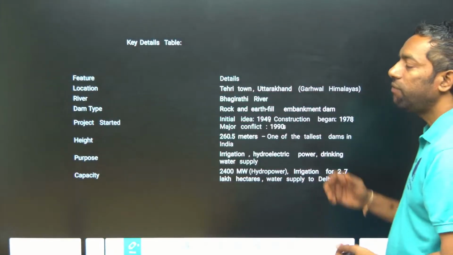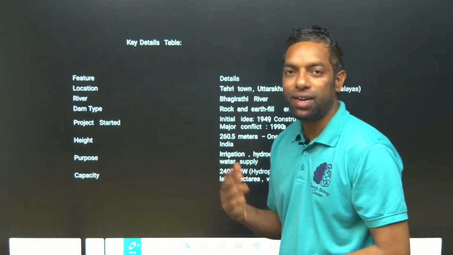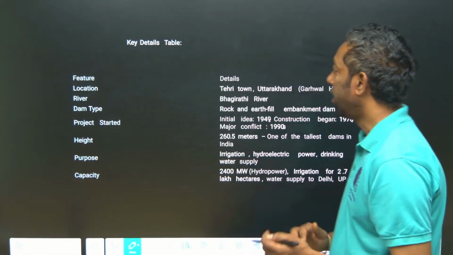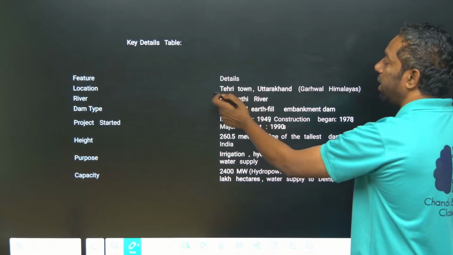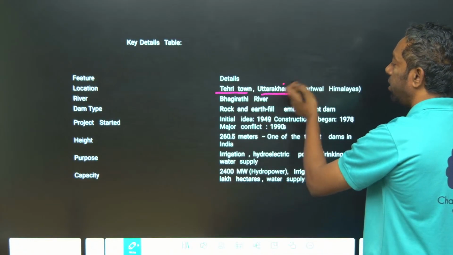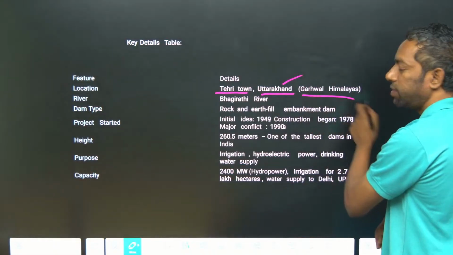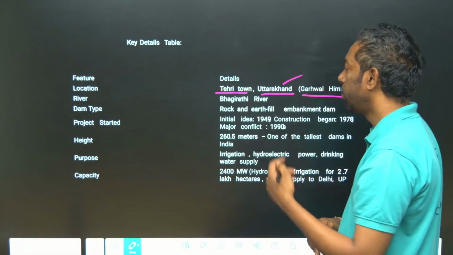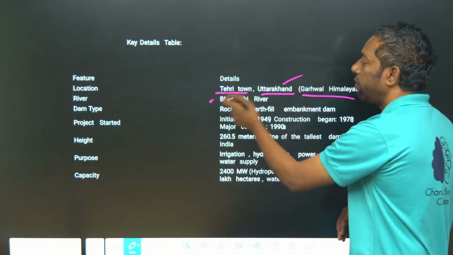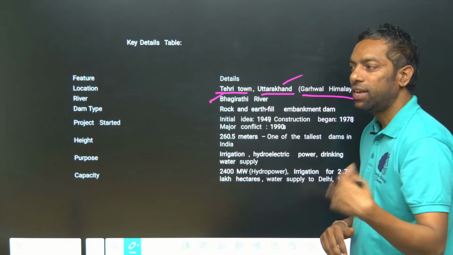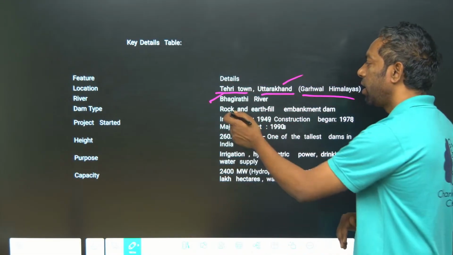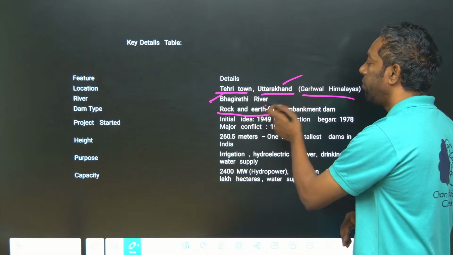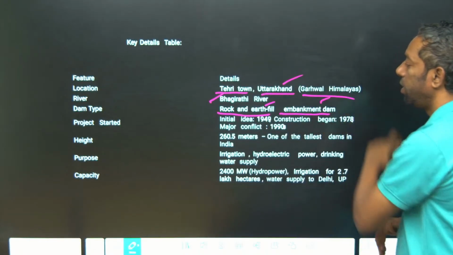Key details of this movement. Location: Tehri town, Uttarakhand, in the Himalayas. The river is the Bhagirathi River. It is a rock and earth fill dam.